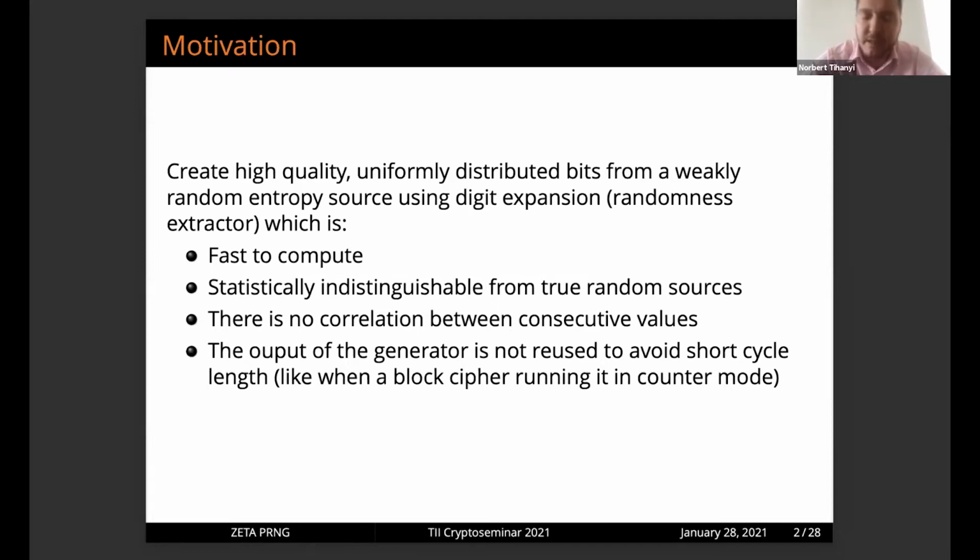And of course, it's really important to emphasize that we would like a lot of important criteria for this function, like being fast to compute. And statistically, it should be indistinguishable from true random sources. There should be no relation between the consecutive values, so there should be no correlation. And we try not to use the random number generator outputs, to avoid short cycle length. I'm going to show you what that means exactly.